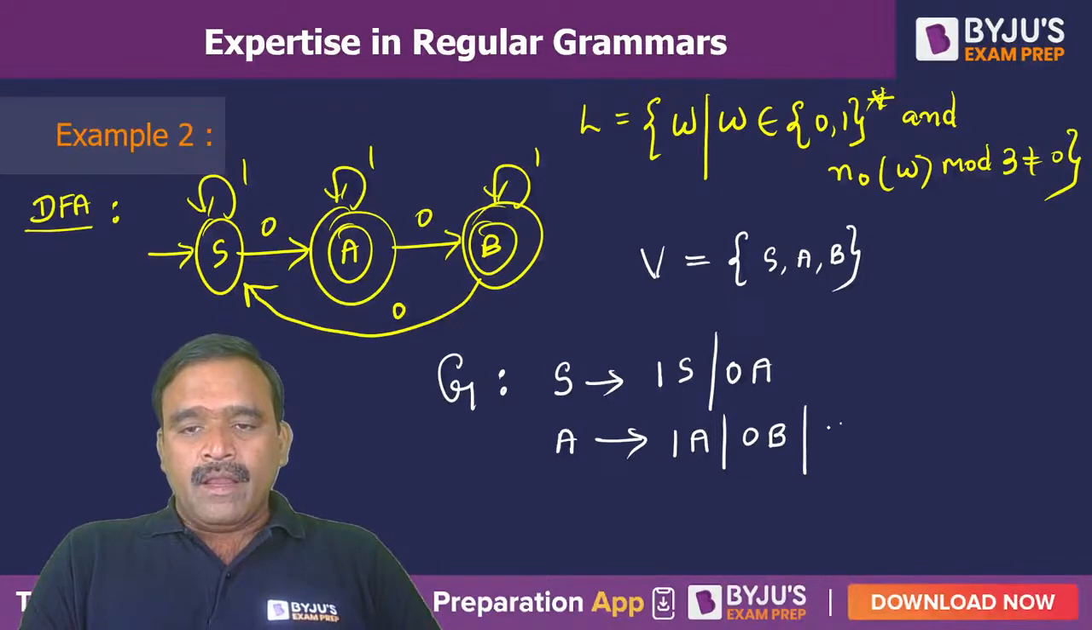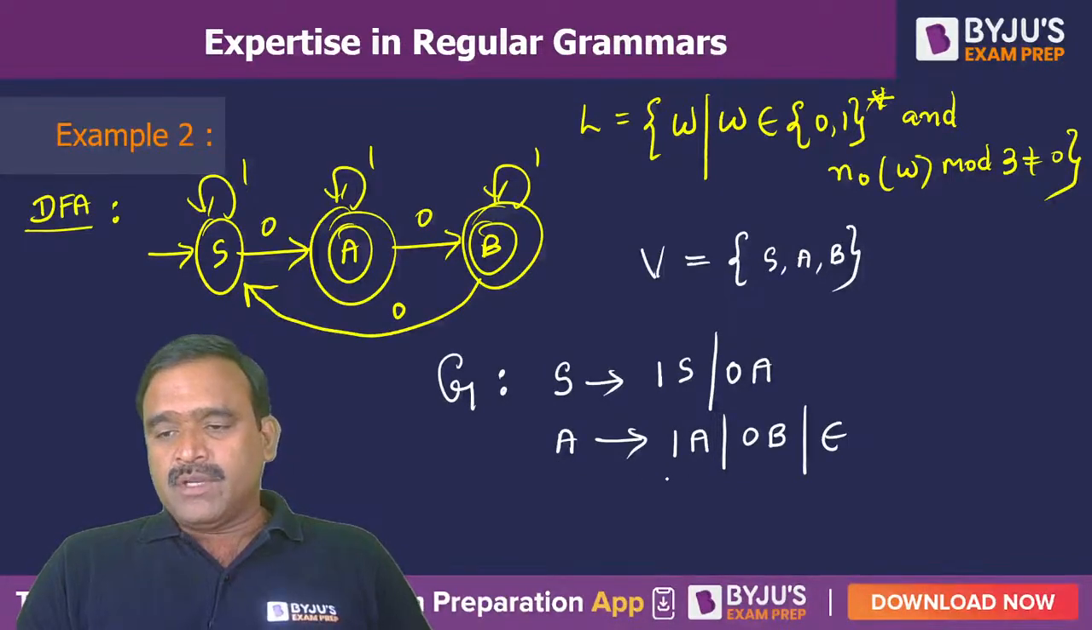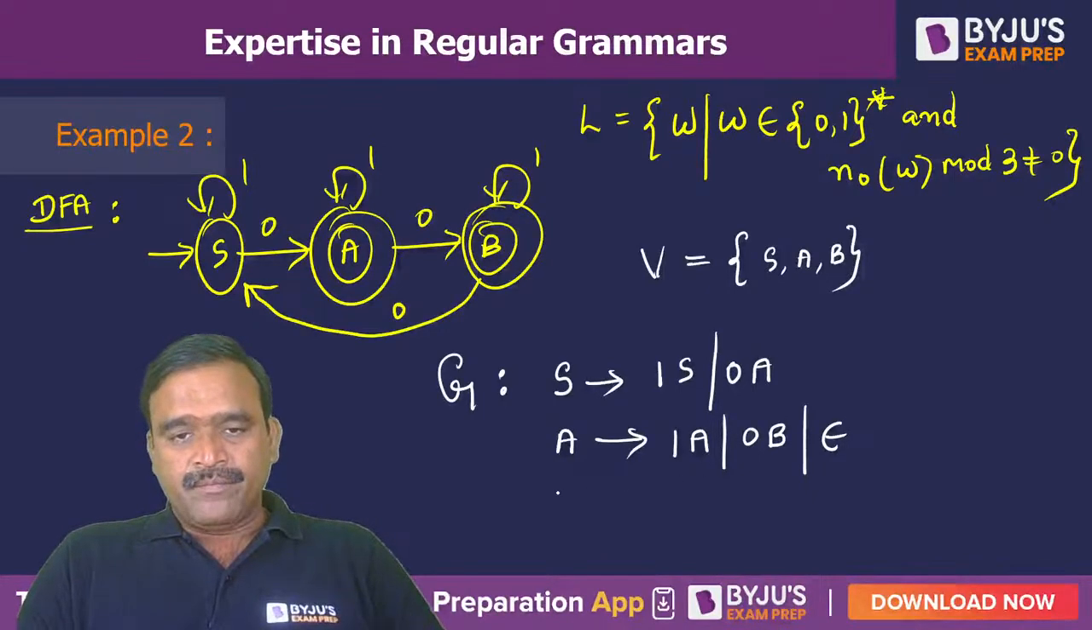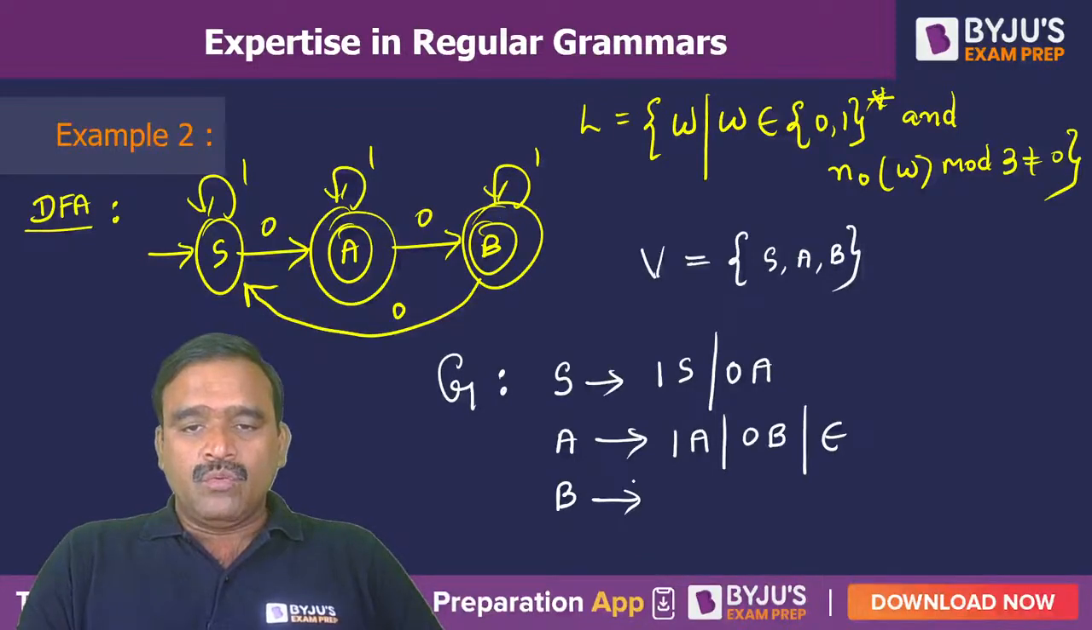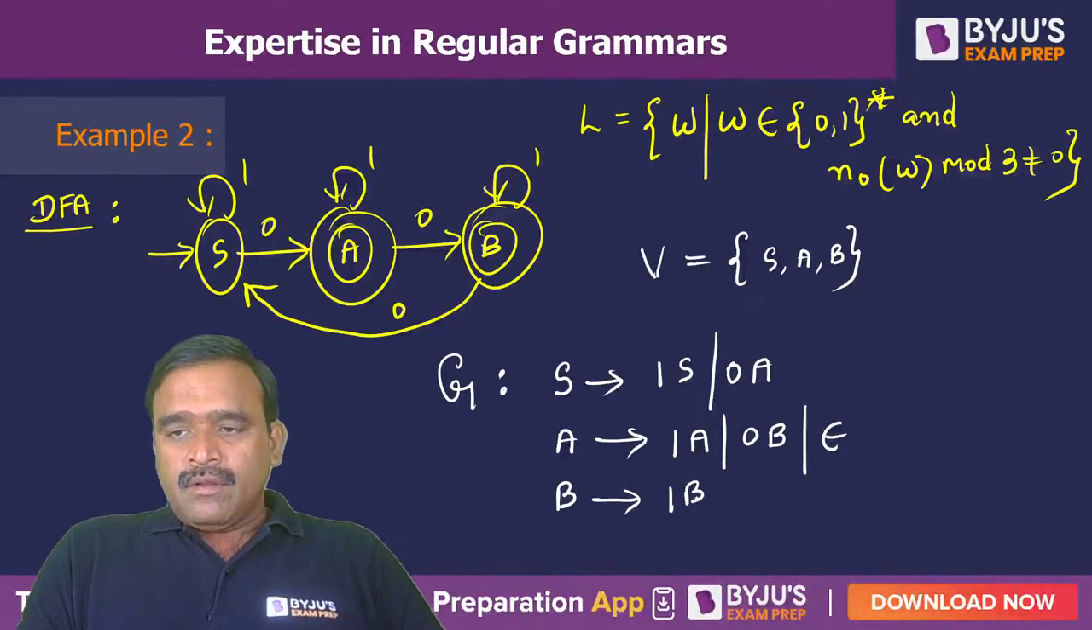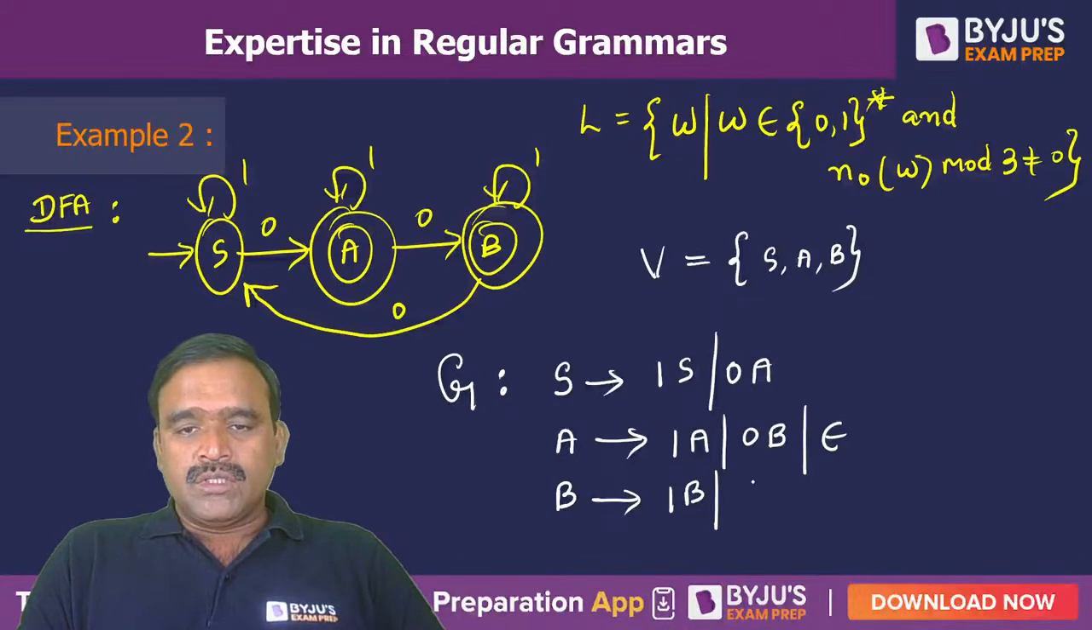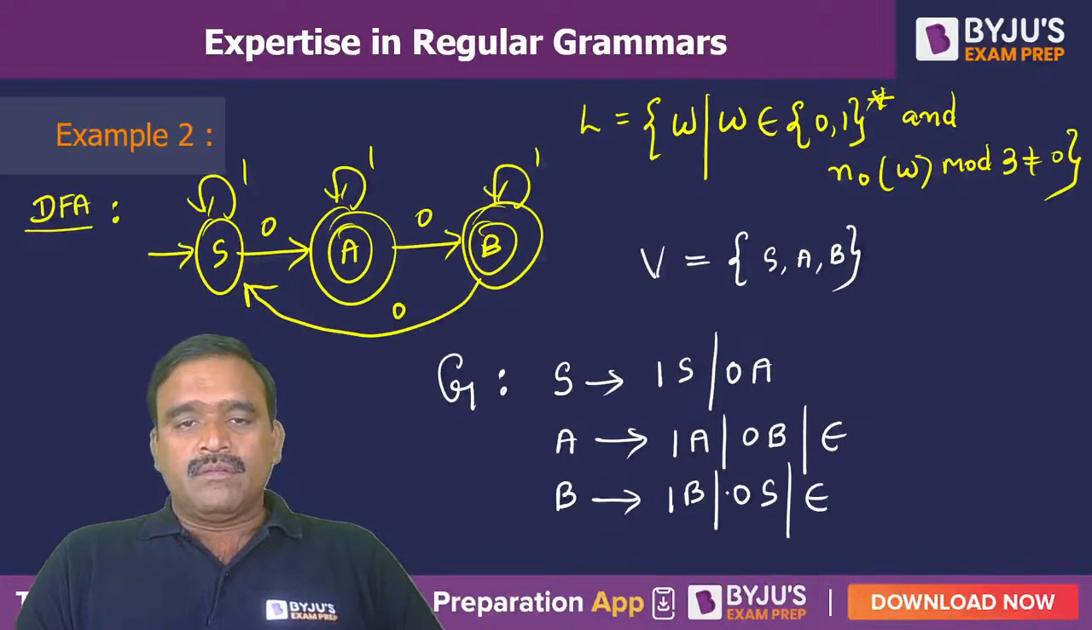On 1, A stays at the final state. That's why we can write a single 1, or epsilon also, as A is a final state. And B to epsilon also will come because B is final. So B goes to 1B, that is one option, and also 0S, and then epsilon. Why epsilon? Because B is also final.